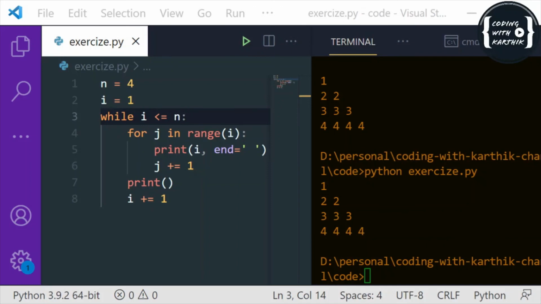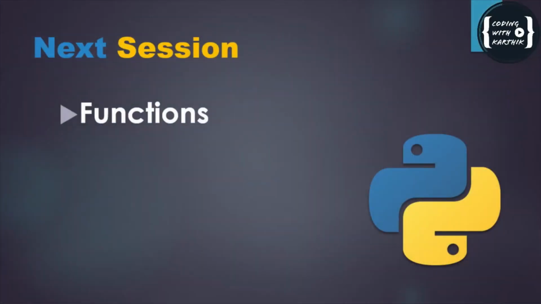In the next session we are going to discuss functions in Python, how to write a function and how to call a function. We'll discuss that in the coming sessions.